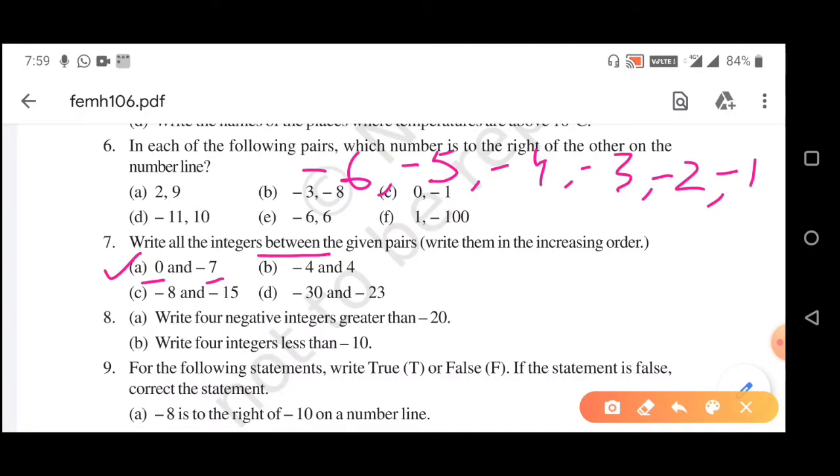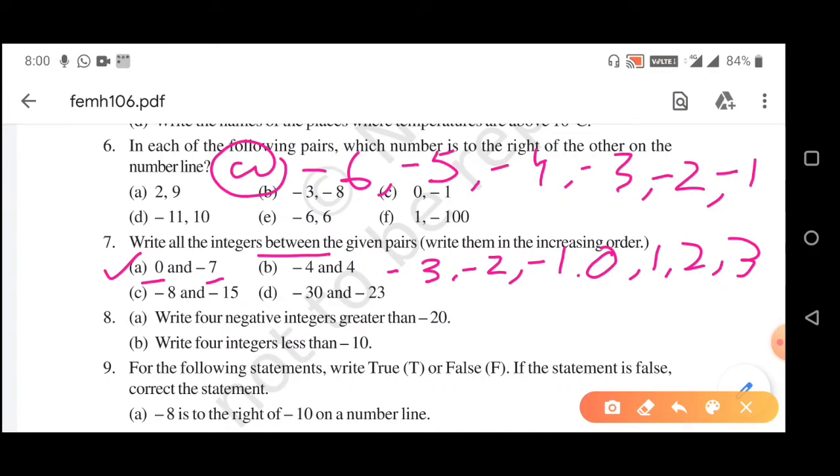So, -1 is greater than -2, -2 is greater than -3, -3 is greater than -4, -5 is greater than -6. The next question, number B, is to write the integers between -4 and 4. In increasing order, we write it this way: -3, -2, -1, then 0, 1, 2, 3.